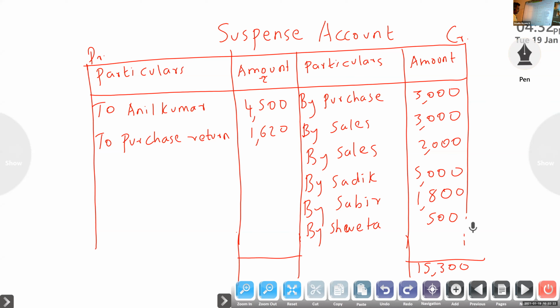15,300. So balance, what will we write? To difference as per trial balance. To difference as per trial balance.